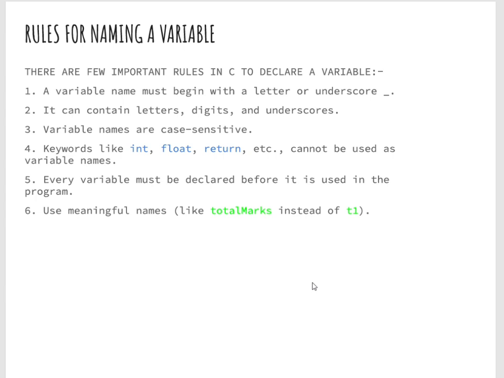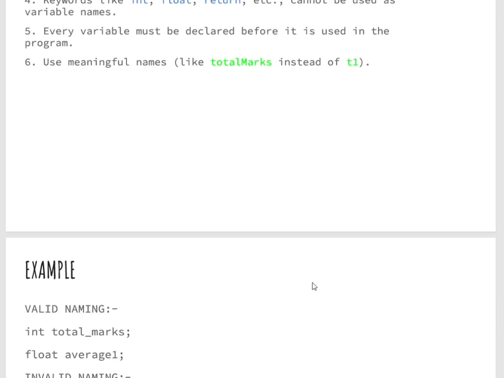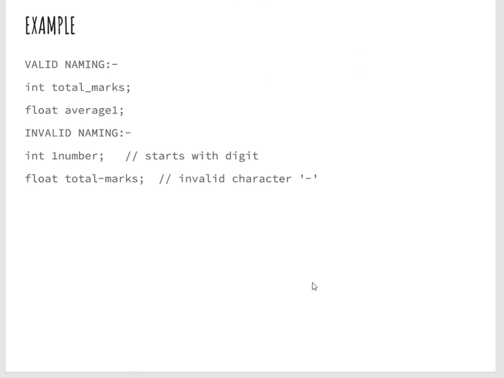And keywords like int, float, return, etc. cannot be used as variable names because they are predefined keywords. Every variable must be declared before it is used in the program, because if we don't declare a variable before we use it, it will show a compiler error. And we can use meaningful names.